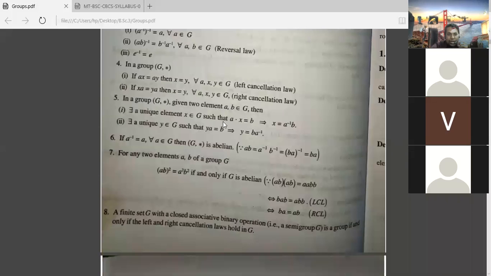Of course, the next one: in a group G star, there are two elements a comma b belongs to G. There exists x belongs to G such that ax equal to b implies x equal to a inverse b. And similarly, there exists y belongs to G such that ya equal to b implies y is equal to b a inverse. Now for any two elements a comma b belongs to the group G, these are some of the properties we already learned in the previous classes. Same once again they are given here.